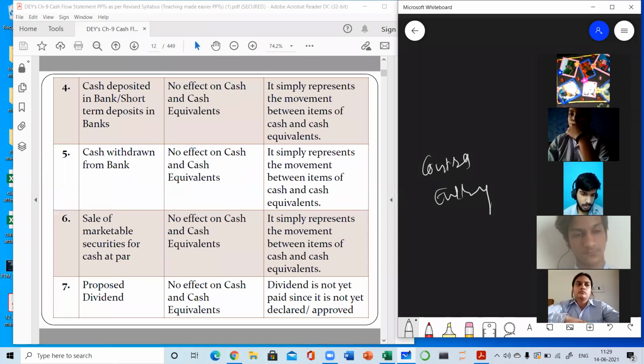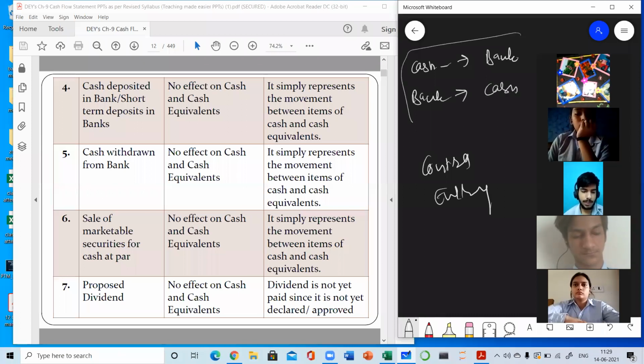So two examples of contra entry are there. Either cash is deposited in bank or cash is withdrawn from bank for office use only, not for personal use. If we are withdrawing the cash from bank for personal use, then it cannot be recorded as a contra entry. So while doing this type of transaction, cash is deposited in bank or cash is withdrawn from bank. Okay, so these two transactions will be having no change in cash flow position.